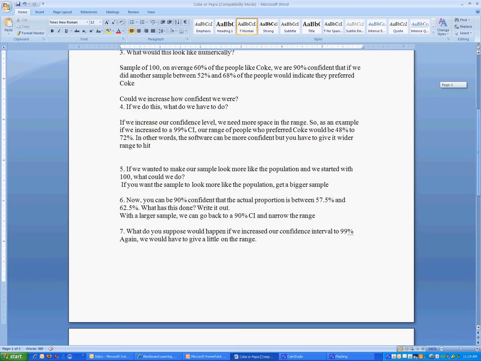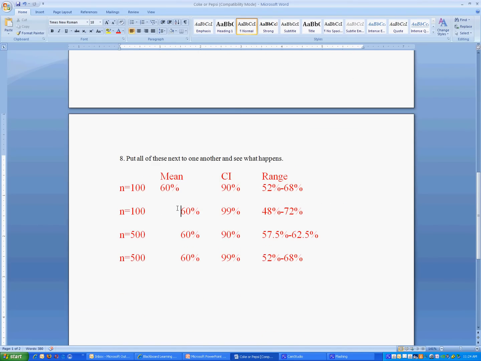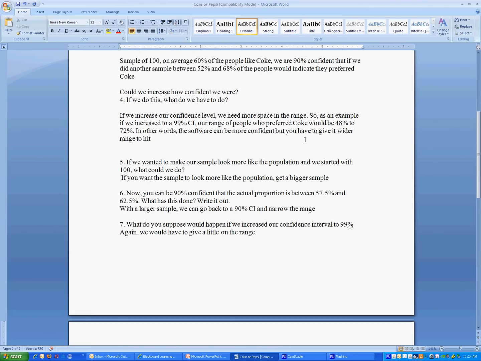Now, what does this look like numerically? Well, if we drop down here, for our original test, all right, our original sample, our mean was 60%. That means that 60% of the people said they liked Coke. And we told this software system to be 90% sure and said, okay, if you want me to be 90% sure, that means if we were to do this again, between 52% and 68% of the people said they liked Coke. Fine.